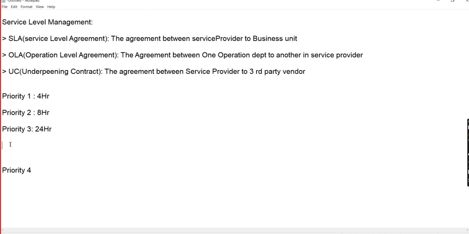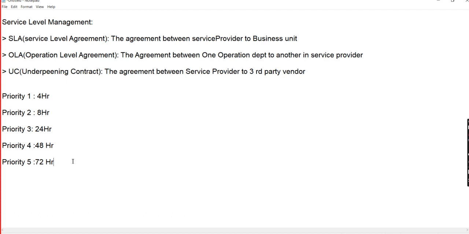Priority 4, 48 hours, and priority 5, 72 hours. So these are the timings that follow the particular priorities.